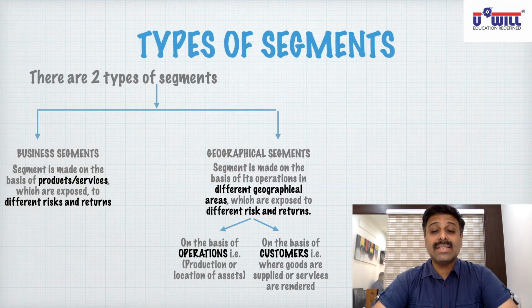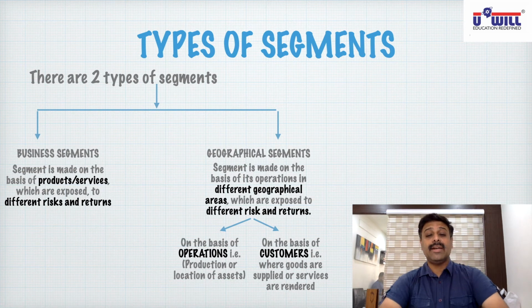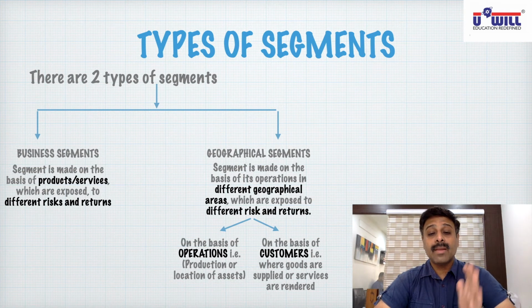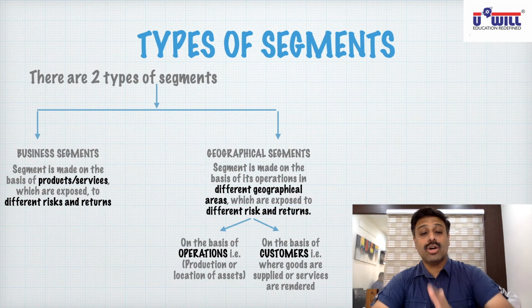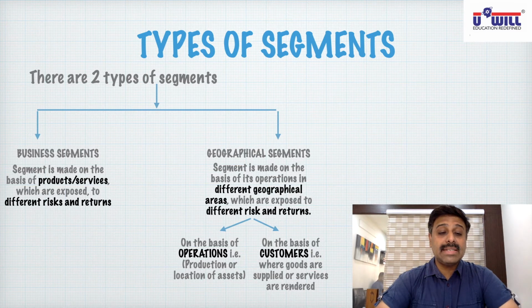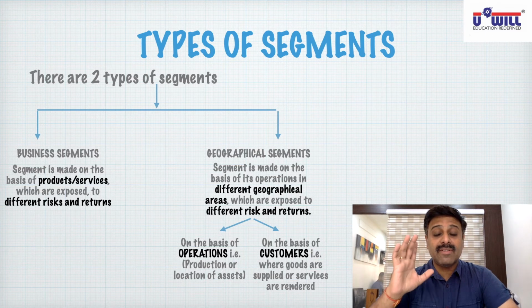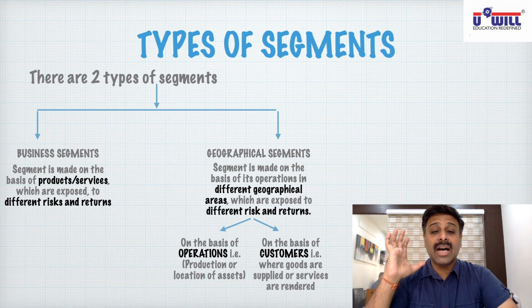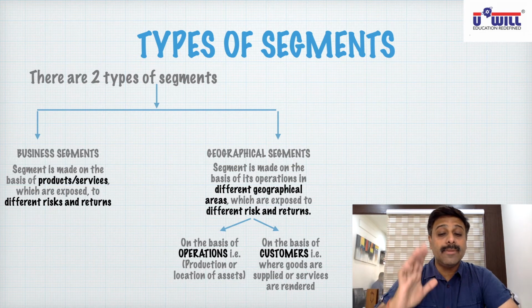Okay. So once again, look at it, and everyone must have written it. There are two types of segments: business segments and geographical segments. Business segment means on the basis of product or service, and everywhere you have to mention which are exposed to different risk and return.